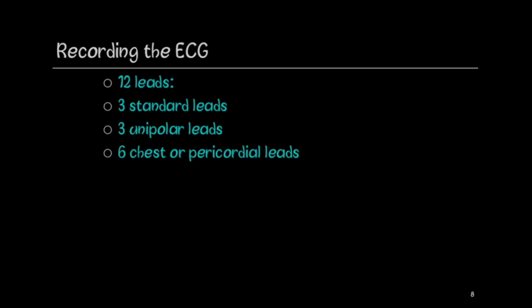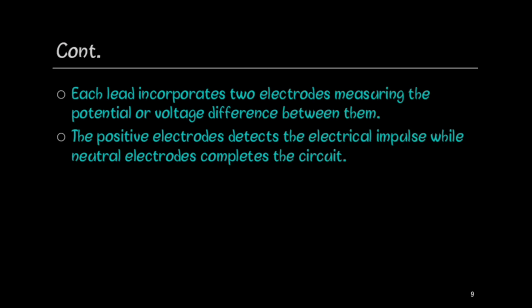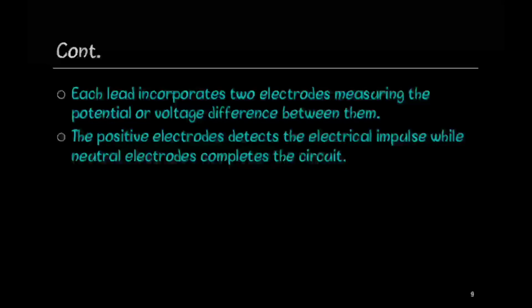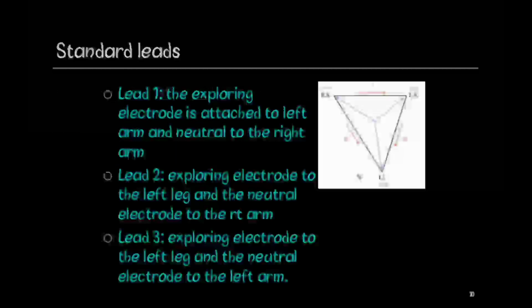Recording the ECG. There are 12 leads in total. 3 are the standard leads, 3 are unipolar leads, while the 6 are chest leads or the precordial leads. Now let's discuss them one by one. Each lead incorporates 2 electrodes, measuring the potential or the voltage difference between them. The one is the positive electrode and the other one is the neutral electrode. The positive electrodes are responsible for detecting the electrical impulse from the heart, while the neutral electrodes complete the circuit.